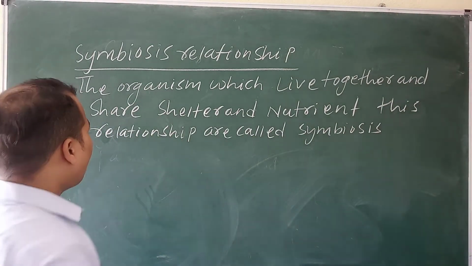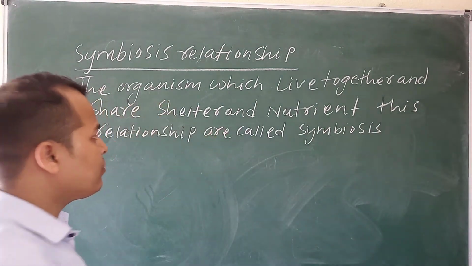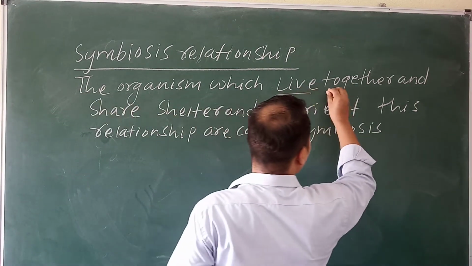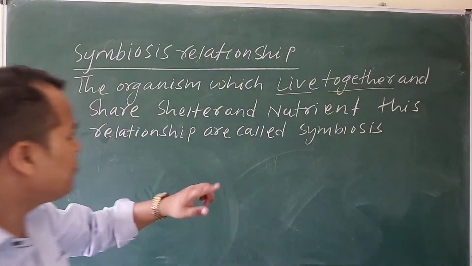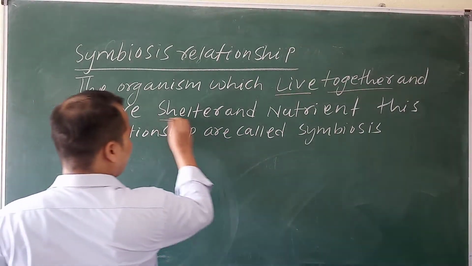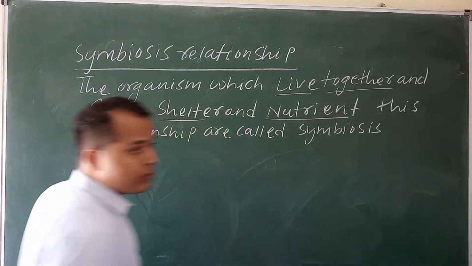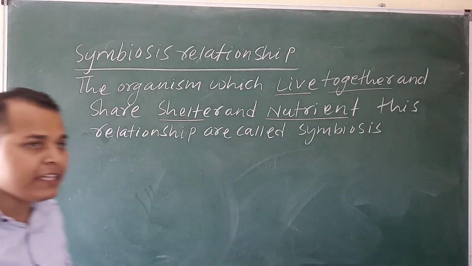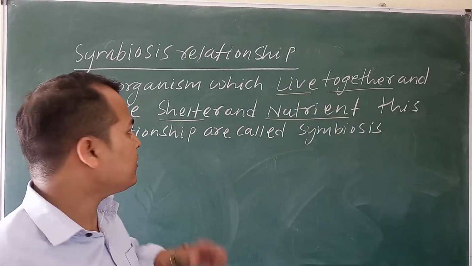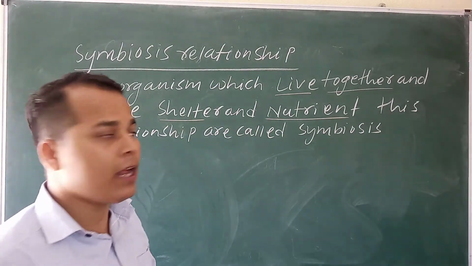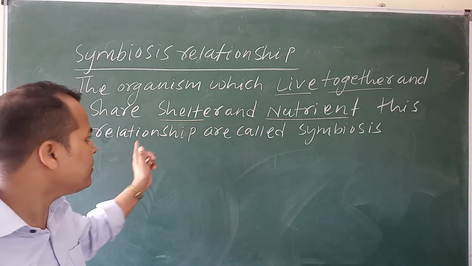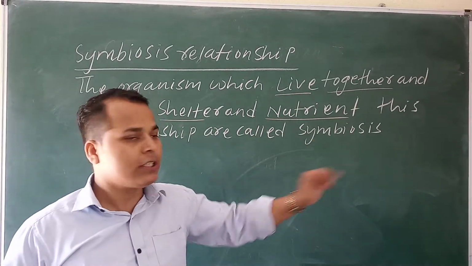Okay. So the organisms which live together and share shelter and nutrients, this relationship is called symbiosis.